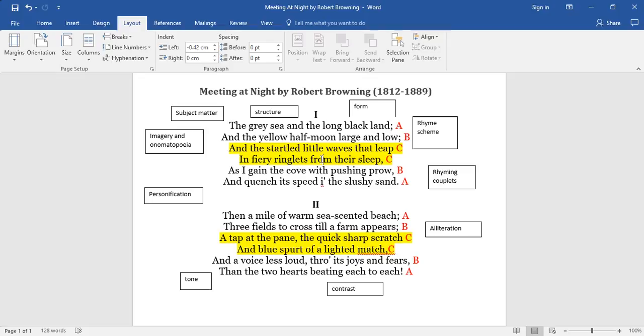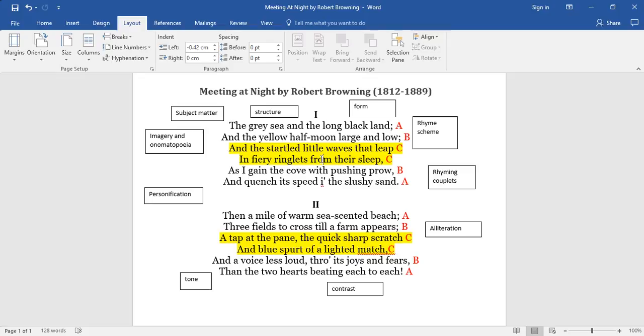And that mirror image matches the poet's discussion of love and the fact that it prefigures two hearts beating each to each. It's like a mirroring of two people, and it has a coupling that reflects the relationship of the two people.